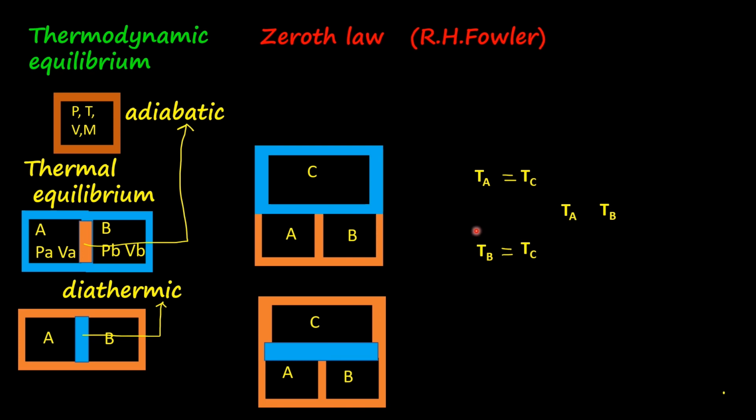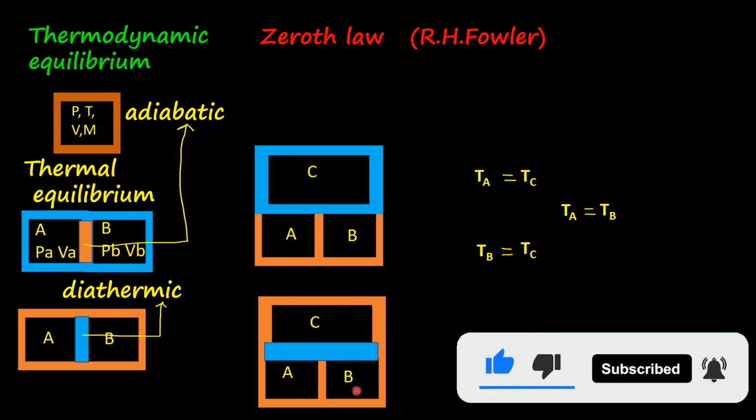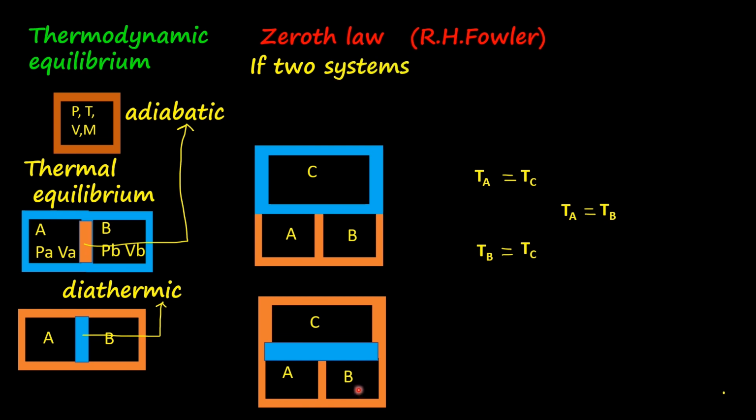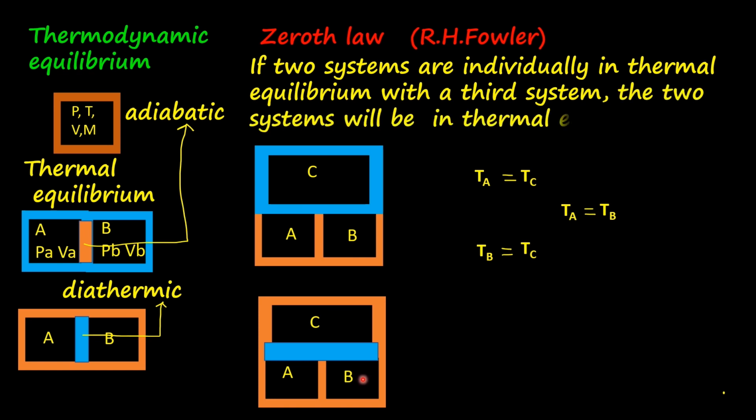So, what happens? If TA is equal to TC and TB is equal to TC, then the result is TA is equal to TB. That is, even though these two systems cannot directly exchange energy, A and B will be in thermal equilibrium. So this is what zeroth law states. Let us see the statement. If two systems are individually in thermal equilibrium with a third system, the two systems will be in thermal equilibrium. This is what the zeroth law states. I have already given the reason why this law is called zeroth law.